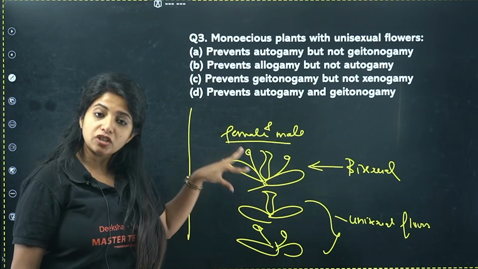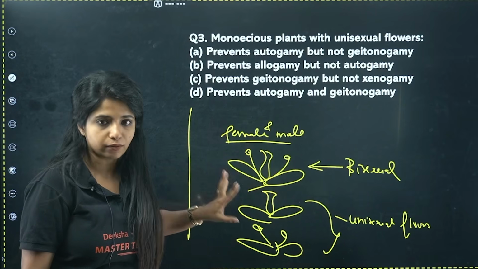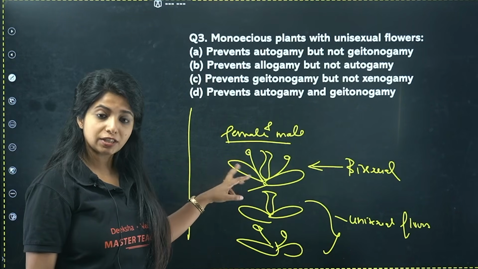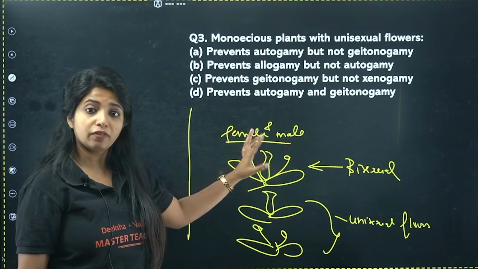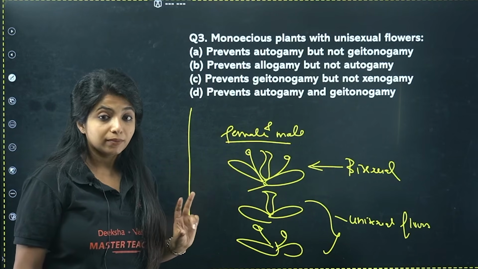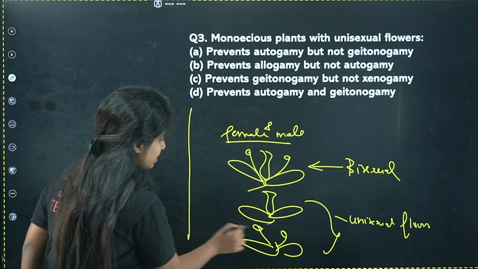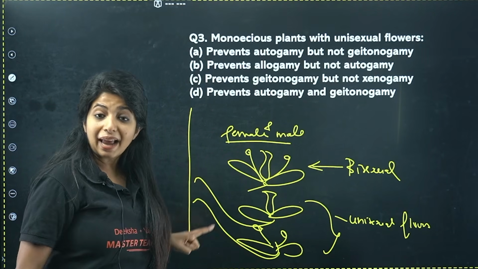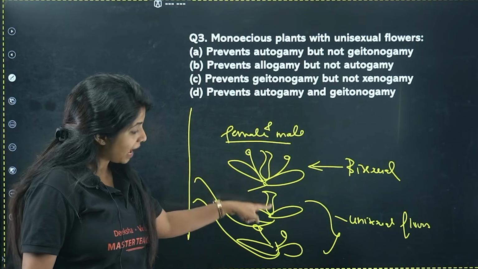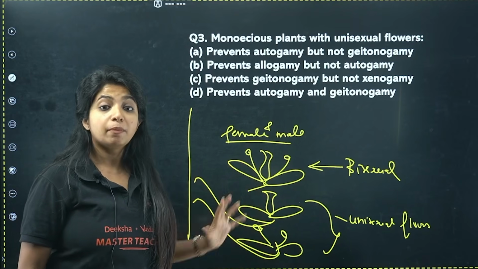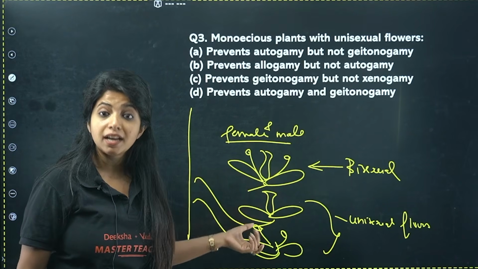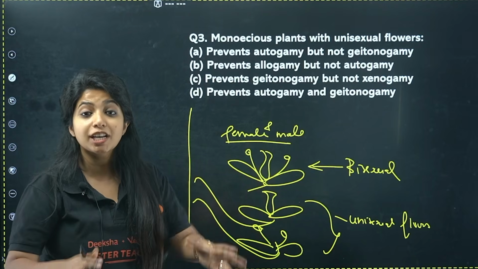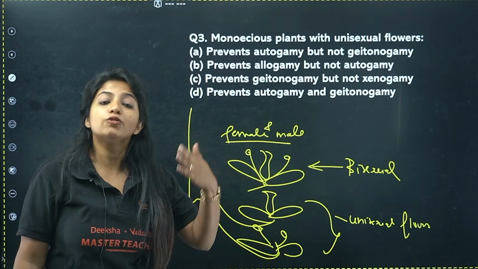So I'll say it's a bisexual plant, and it has bisexual flowers also, because it has both the sexes. Now, one more scenario can be there where these types of flowers are one over here or one over here. What do you mean by that? The plant, Baba, is still bisexual, because it has the female part and the male part. But what about the flowers in there? They are unisexual. So it's a bisexual plant, but it has unisexual flowers. That is also known as monoecious.